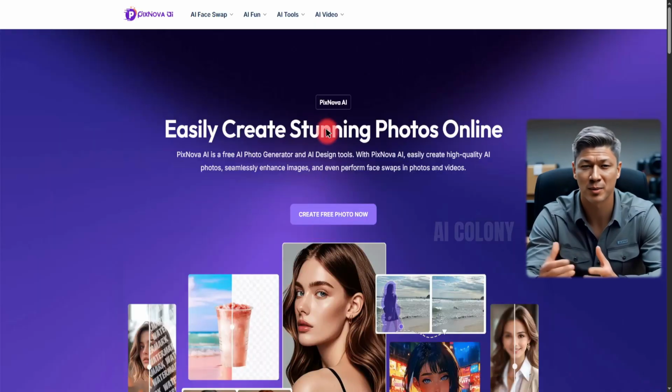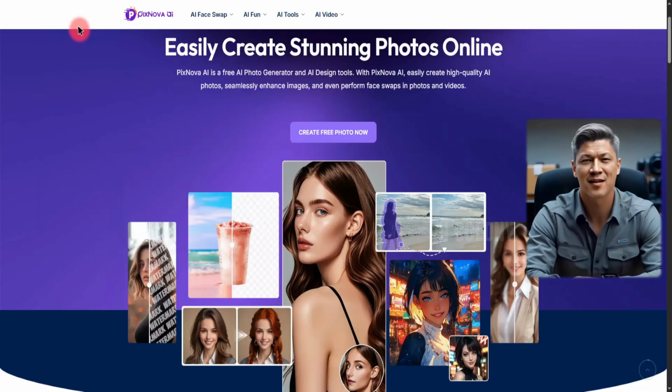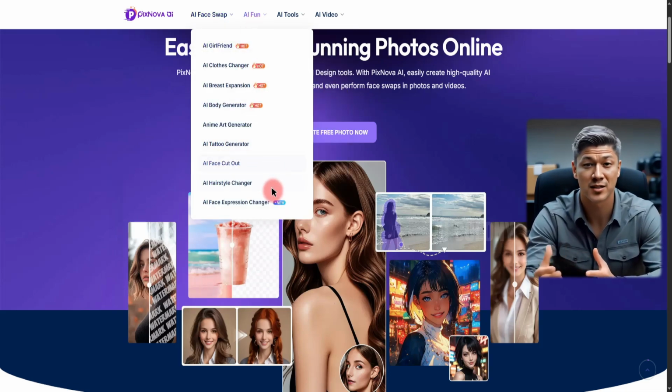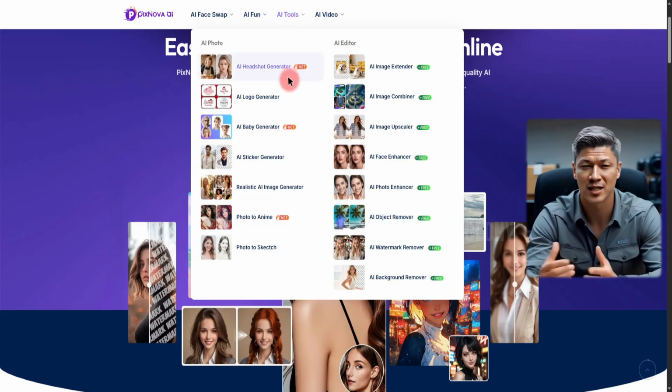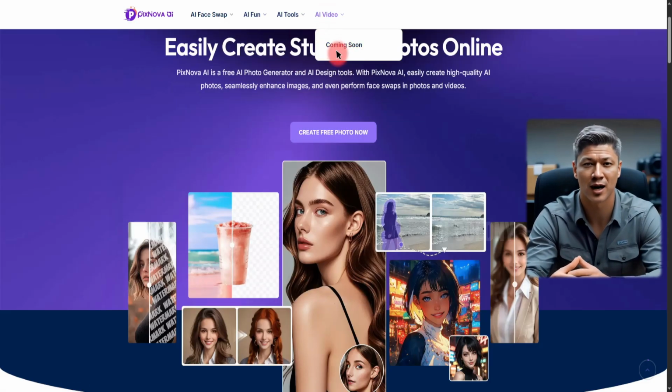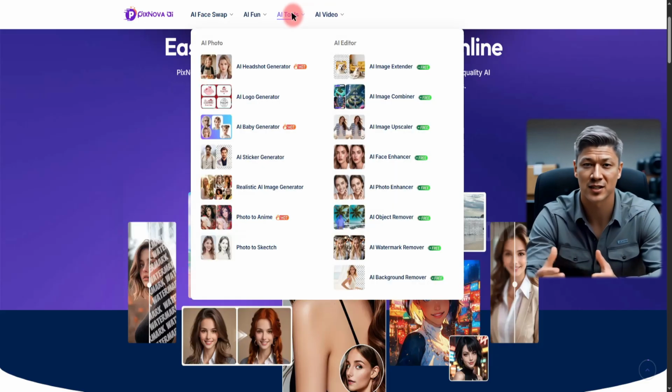Now, let's talk about Pixnova AI, your ultimate, all-in-one arsenal for trailblazing content creation. This powerhouse tool lets you conjure images from mere text prompts, meticulously refine visuals using AI, seamlessly execute face swaps in images and videos, and so much more, unlocking new dimensions of creativity.